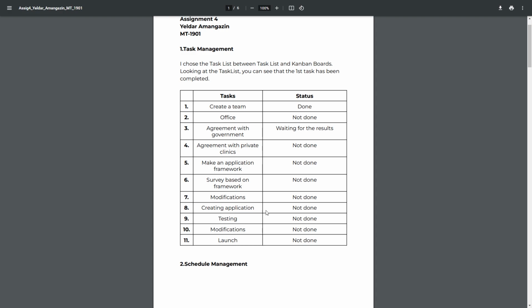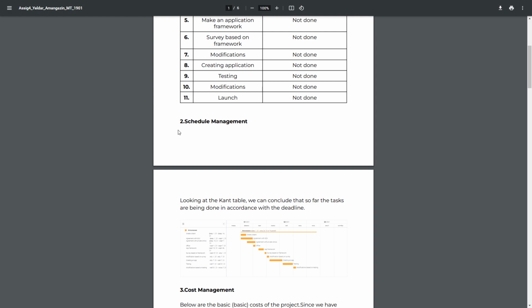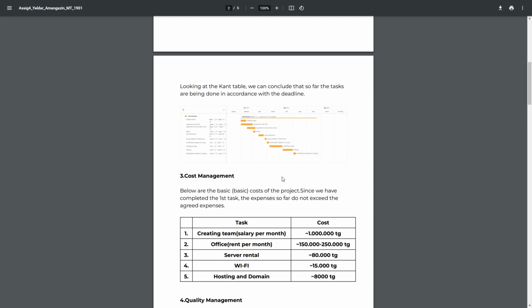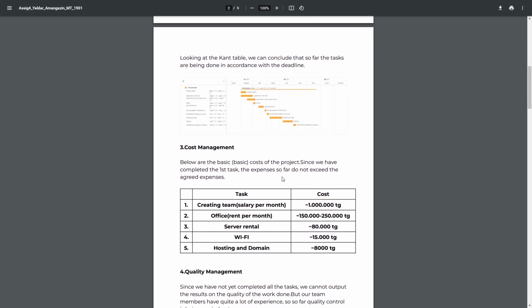So next is second, schedule management. Looking at the current table, we can conclude that so far the tasks are being done in accordance with the deadline. Third is cost management. Below are the basic costs of the project. Since we have completed the first task, the expenses so far don't exceed the agreed expenses.